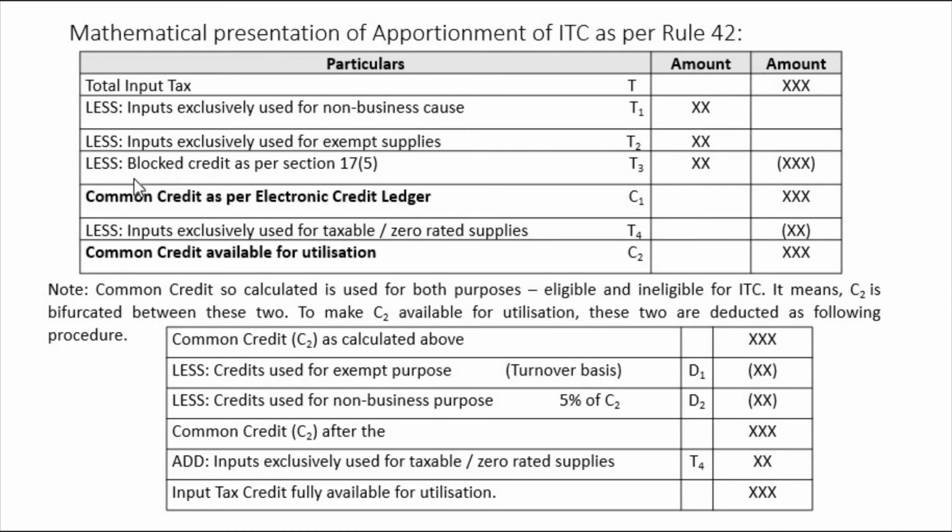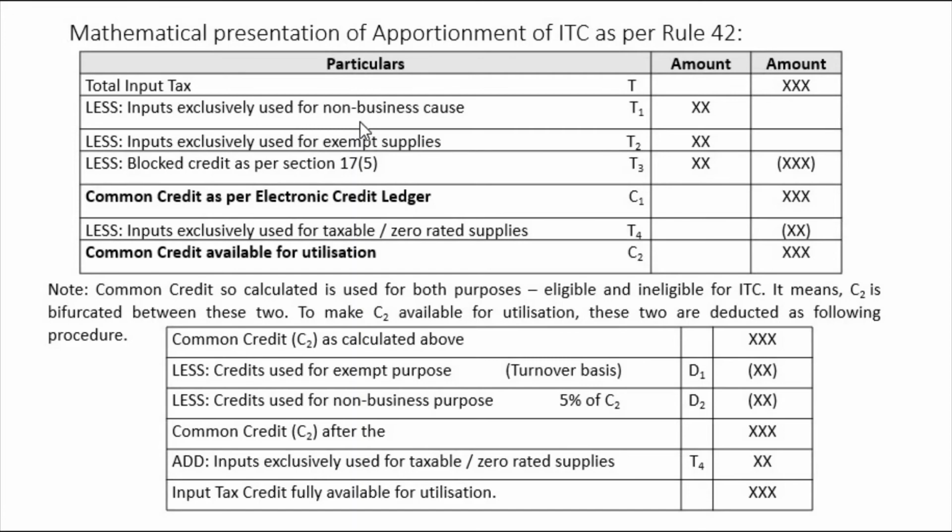In case where you are using this formula in real life, the person who is filing this return, it means the person who is a registered person, who has the business, who is the supplier, who wants to get the credit, he knows how much of this is business and non-business. He actually knows it. He has to declare it, right?